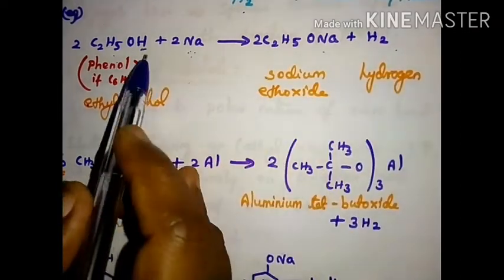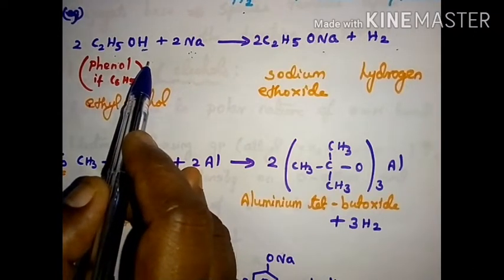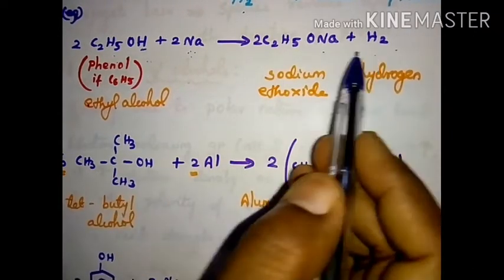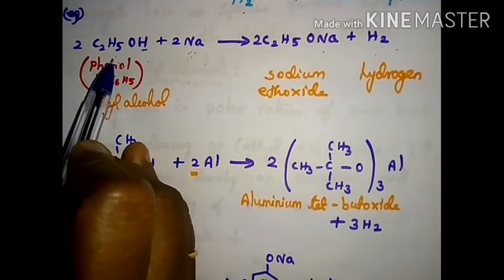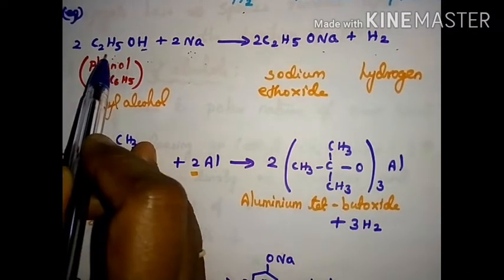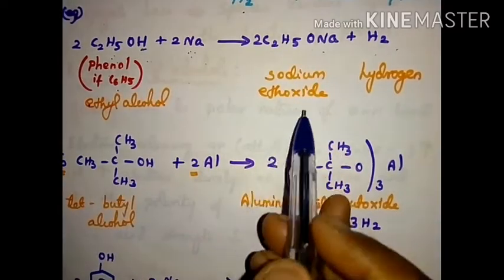That means it is one of the important identification tests for alcohol. That is, it has a tendency to liberate hydrogen with active metals. We are seeing the ethyl alcohol, no? If it is phenol, instead of C2H5 we have C6H5. Then sodium phenoxide is obtained.